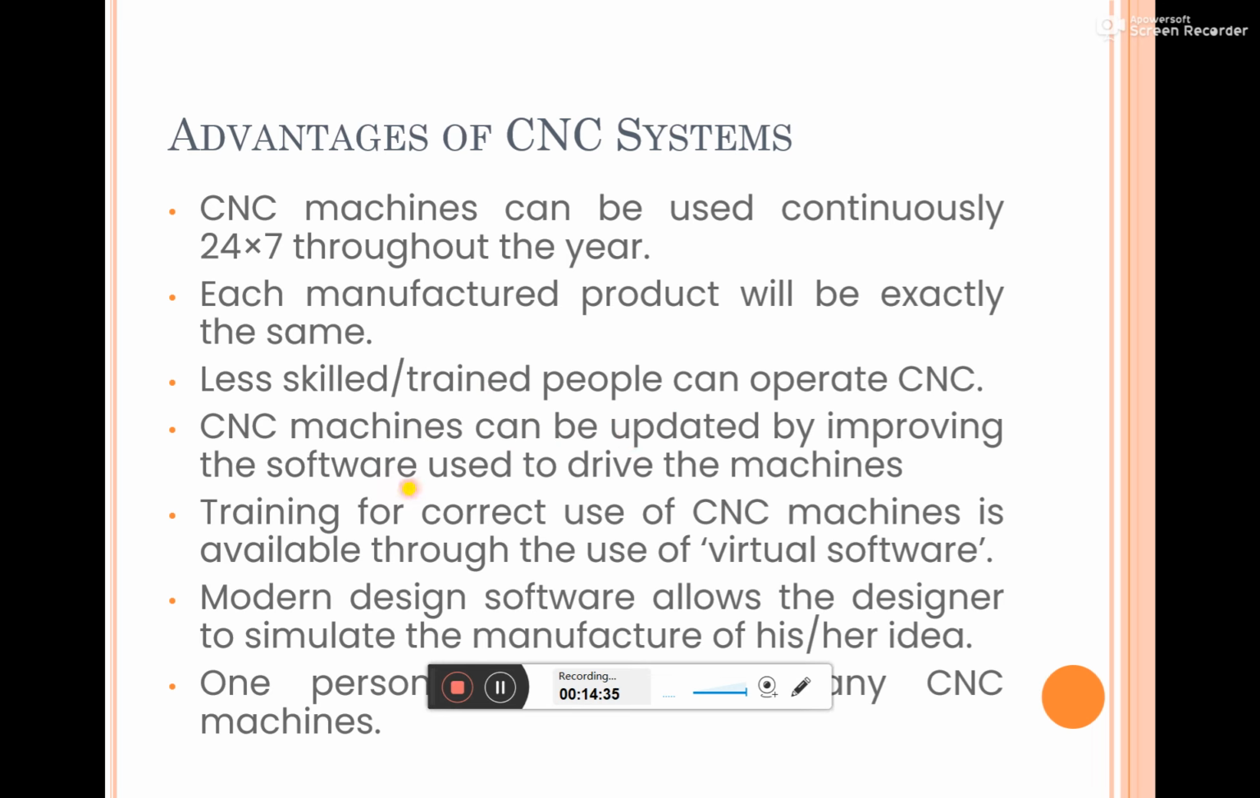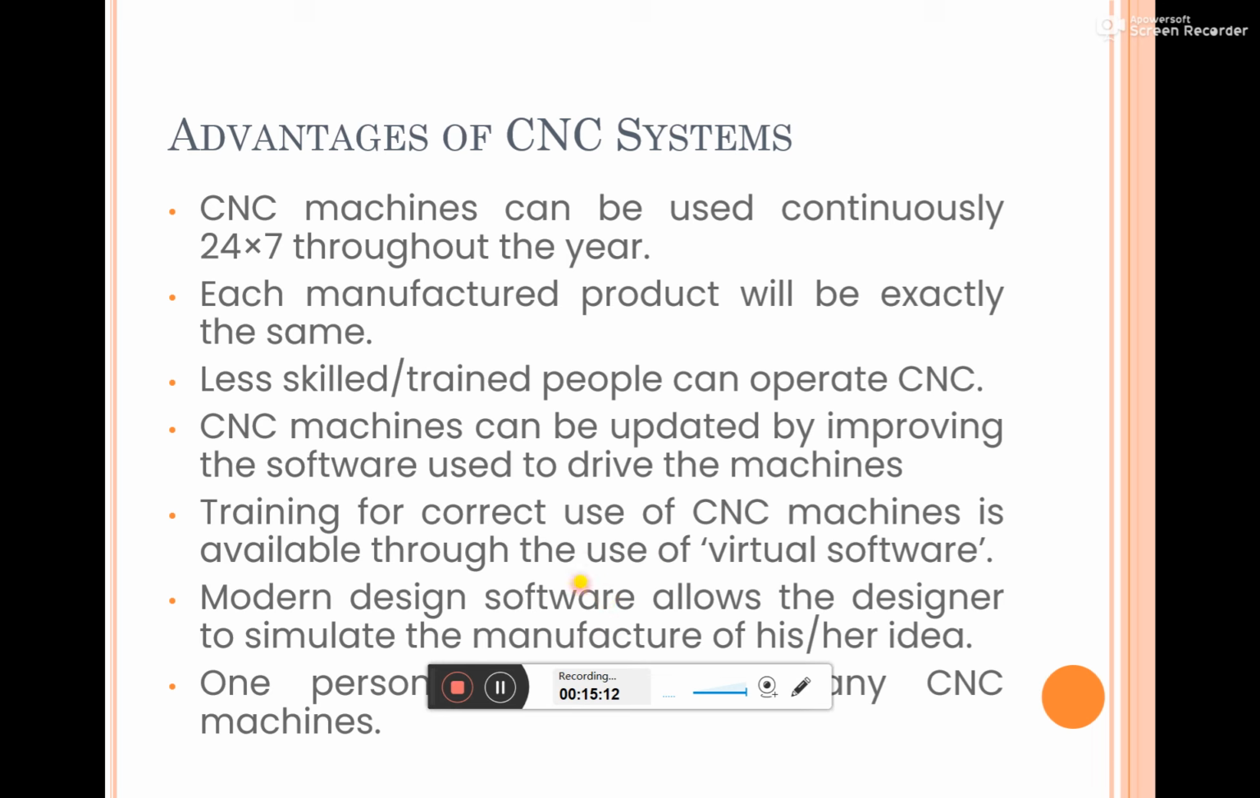CNC machines can be updated by improving the software, because whichever company's CNC machine you procure, that company may release updates, and we can update the software accordingly. Also, CNC systems provide a virtual environment where you can check the toolpath simulation. If the toolpath simulation is correct, then we can start the CNC machining process. That is one of the advantages.